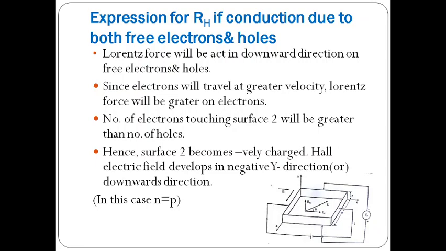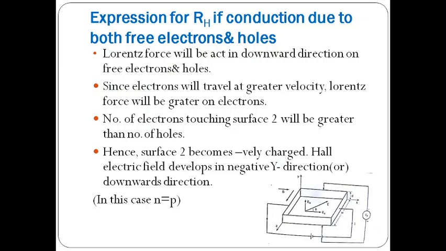Since electrons travel at greater velocity, the Lorentz force will be greater on electrons. Why? Because the mobility of the electrons is more compared to the holes. That means the velocity of the electrons is more compared to the holes. So the Lorentz force will have more effect on electrons compared to the holes.